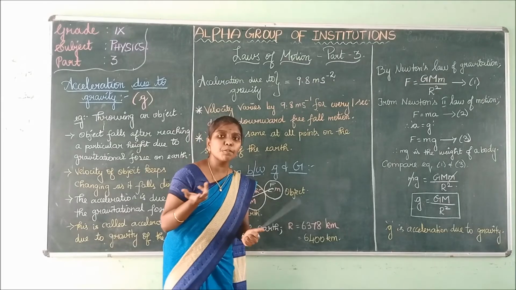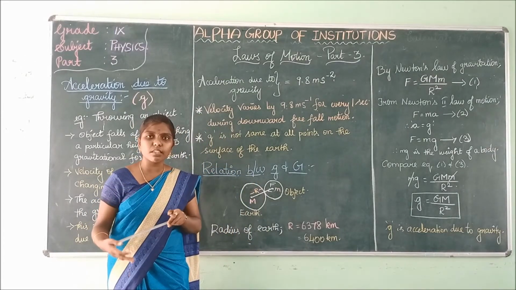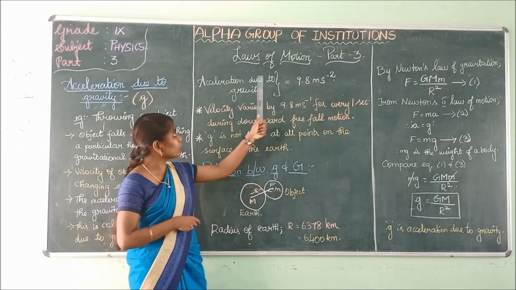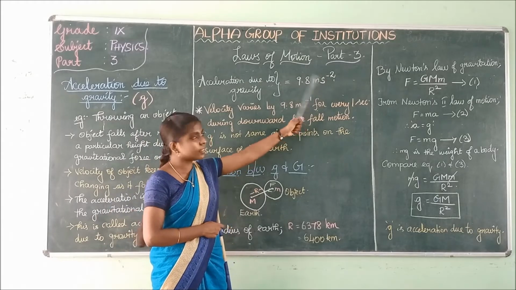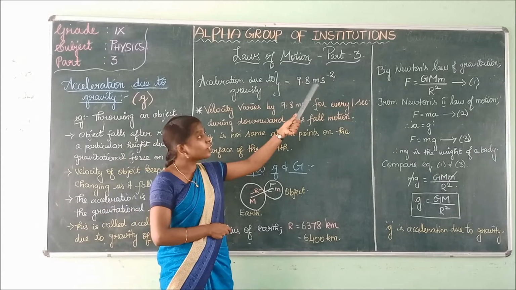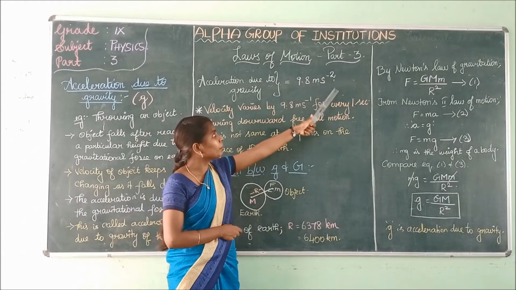What is the unit for acceleration? You would have studied, right? Meter second power minus 2. That is what is written here. The value for acceleration due to gravity is 9.8, and the unit of acceleration is meter second power minus 2.